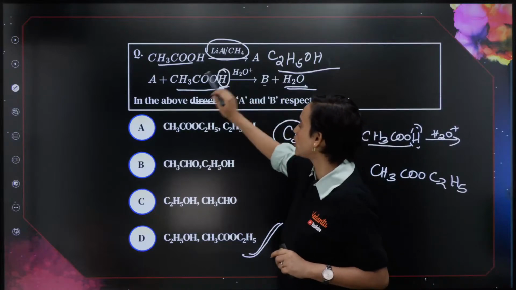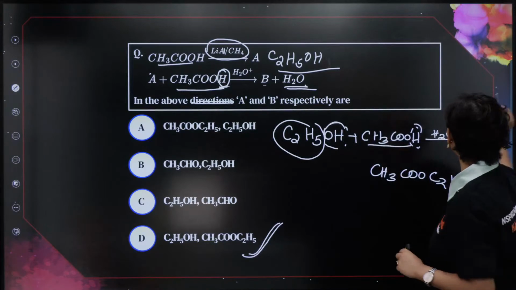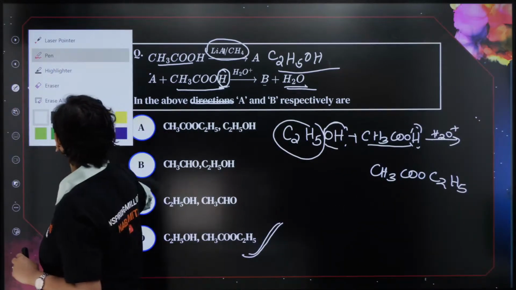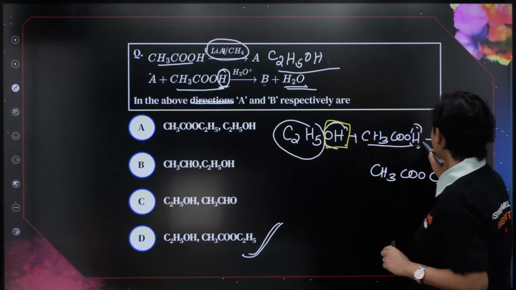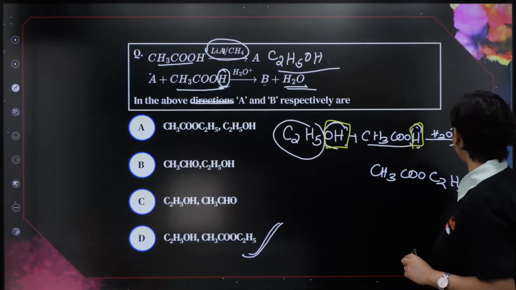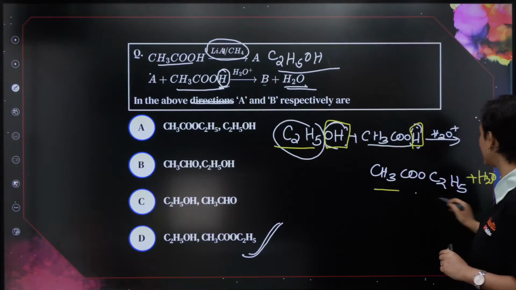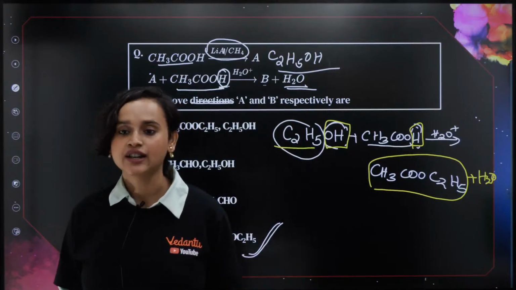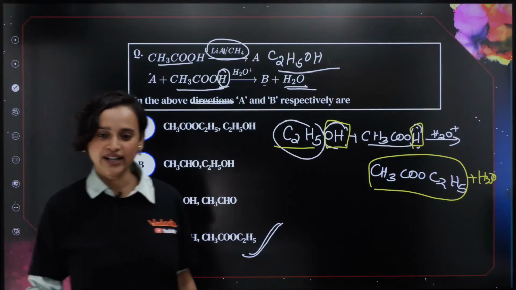That means one H from here and the OH from this acid will come out. This is exactly what I did. Let me use a separate pen color so that you understand. See, this OH part and this H part together will become your H2O, right? And this C2H5 gets attached to this CH3COO and it forms this, okay? Do we understand? Got it?